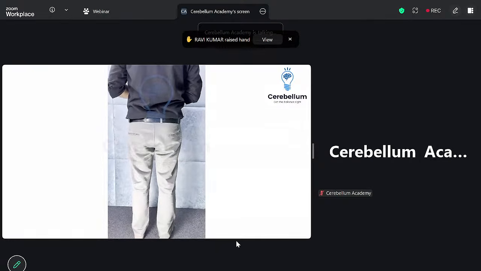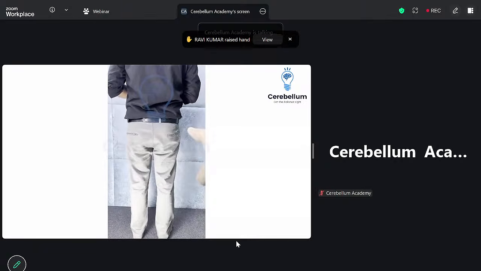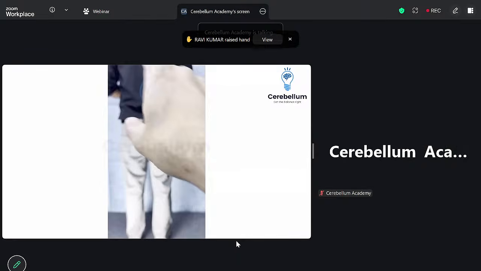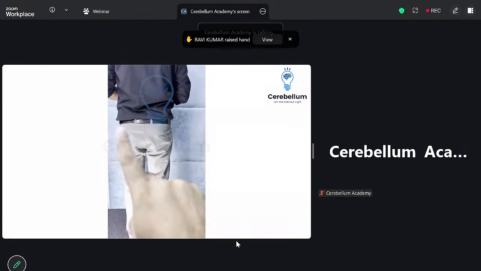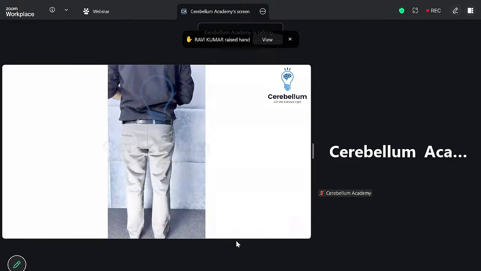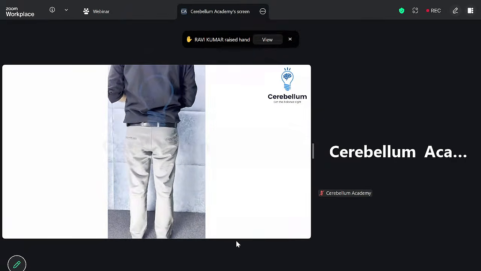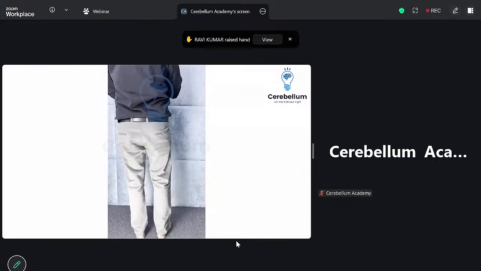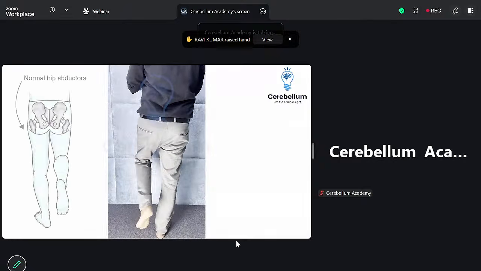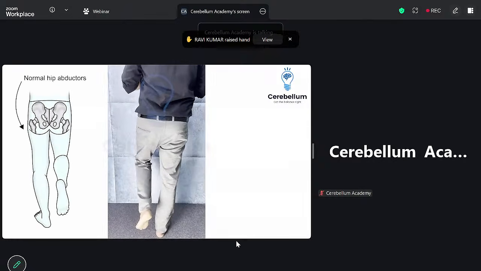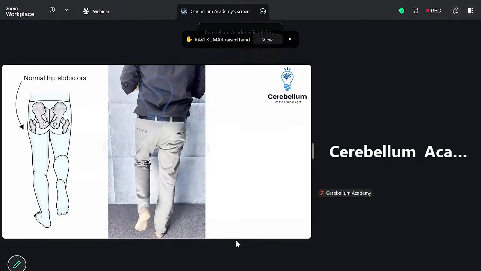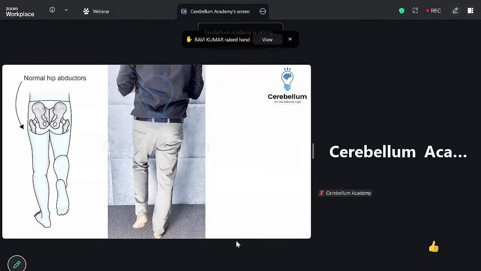So let's assume that in this particular person, his right side is normal and his left side is not good. So right side is good, left is not good. All right. So we will ask him to stand on the right lower limb. So right पैर पे आप खड़े हो जाइए. All right. So when I see that he's standing on the right leg, his left leg is in the air, and the left side of the pelvis is straight. It is not dropping. So left side नीचे नहीं गिर रही. Fantastic. बहुत बढ़िया. Why is it not dropping down?